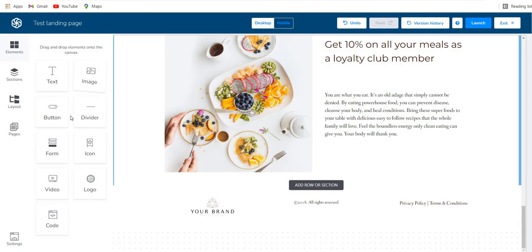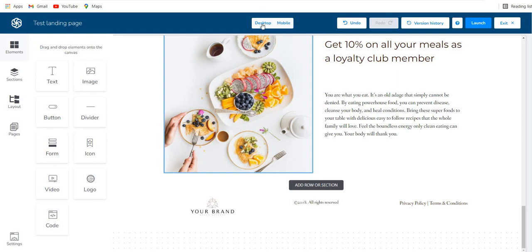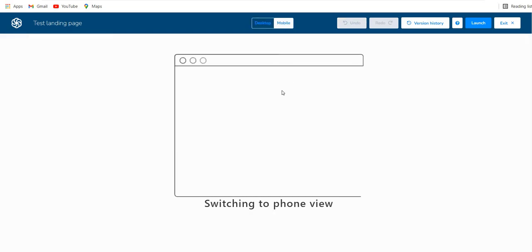So you find different elements: text, image, button, text, divider, code. If you have CSS code, then you can always use this code section to just drag and drop and put your own code, right?